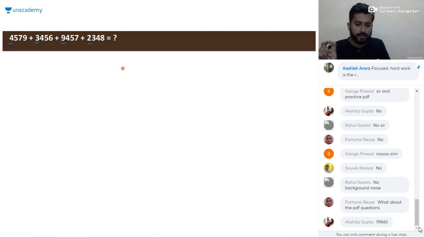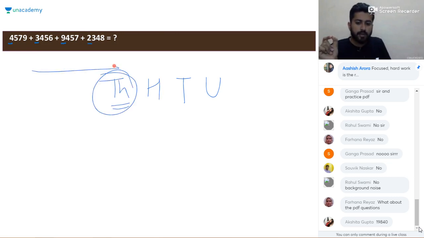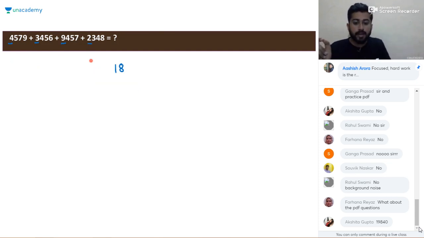Initially, the first digit is the unit digit, then the tens digit, then the hundred digit, then the thousand digit. So we will start from the extreme left side, and it will be 4 plus 3 plus 9 plus 2, since the sign is addition here. So 4 plus 3 is 7, plus 9 is 16, plus 2 is 18. As we added the thousand digits, we will add 3 zeros after it.